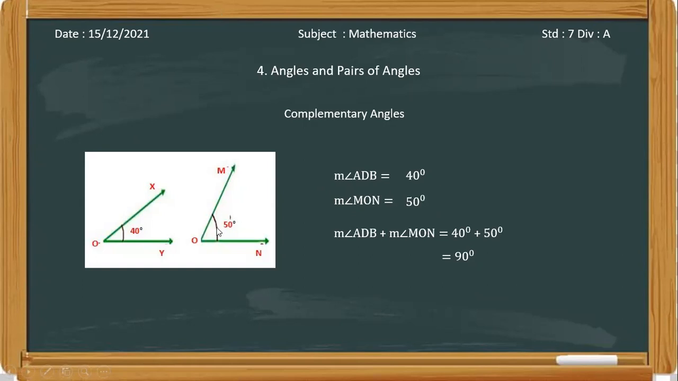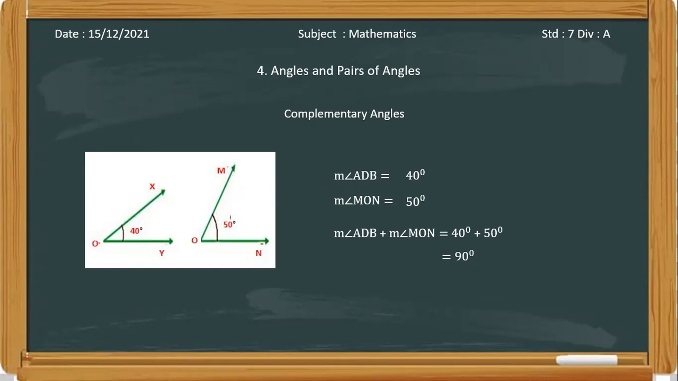Assume the measure of this angle XOY is 30 degrees, and this one is 50 degrees. So can we call it complementary? If it's 30 and 50, can we call it complementary?